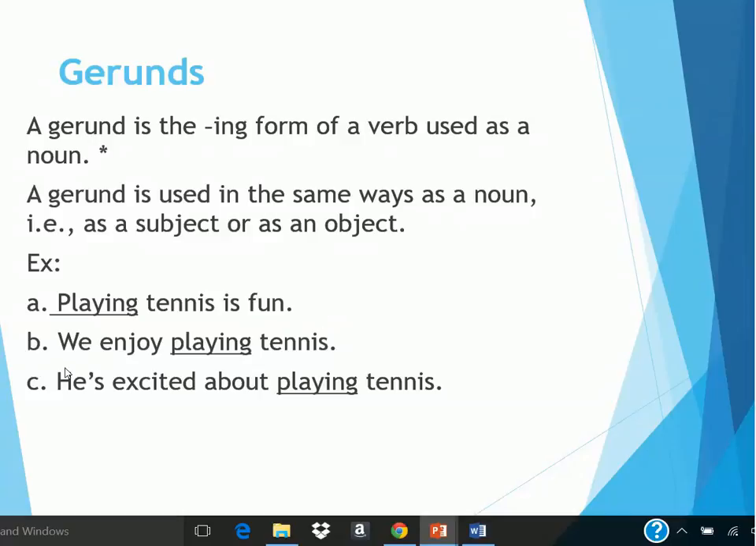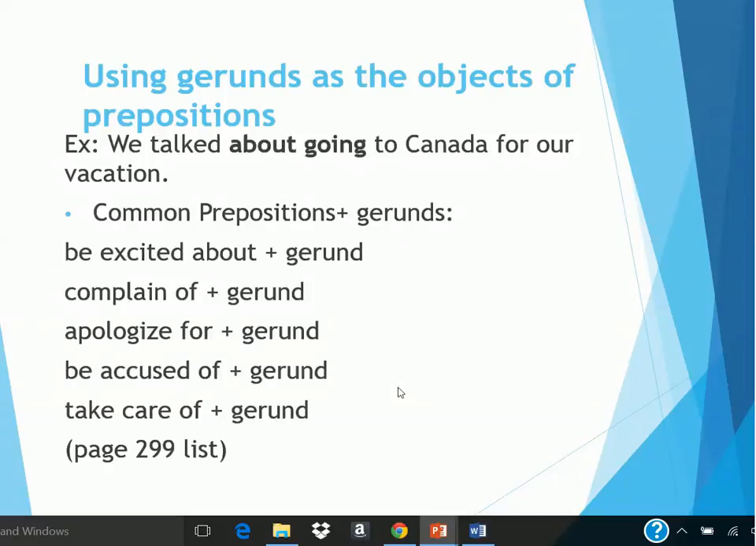Let's see example B. We enjoy playing tennis. Here playing is the object of the verb enjoy. He's excited about playing tennis. In this scenario, playing is the object of the preposition about. A gerund is frequently used as the object of a preposition. We talked about going to Canada for our vacation.